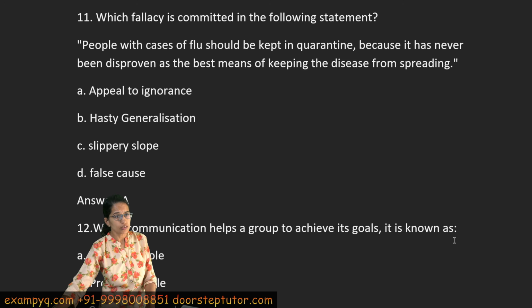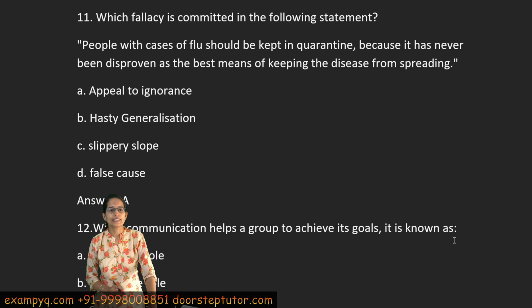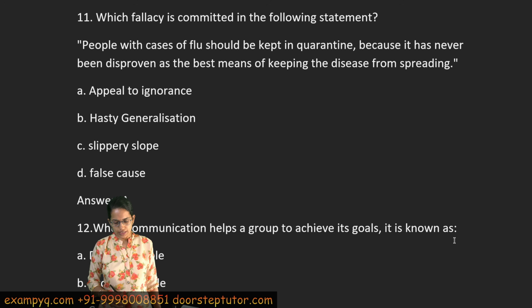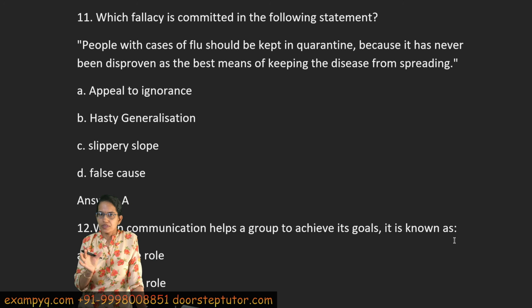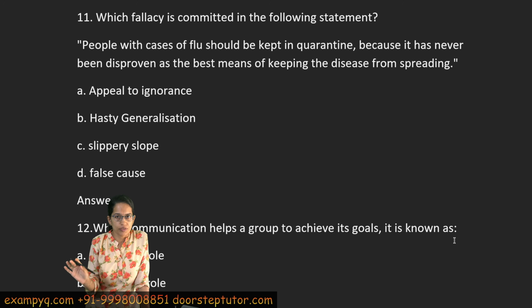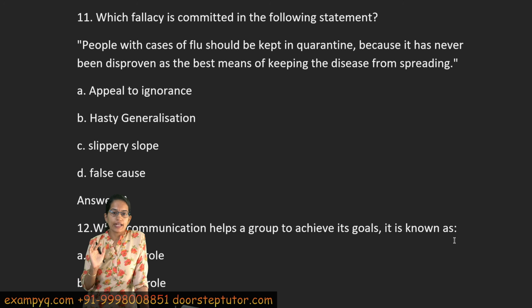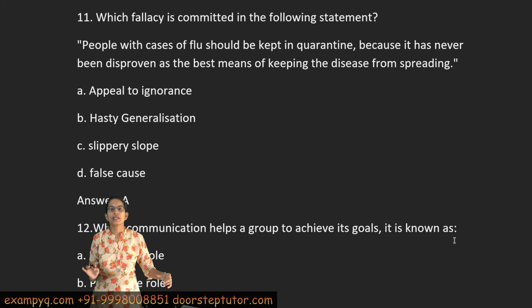Now, the question says, which fallacy is committed in the following statement? People with cases of flu should be kept in quarantine. That's what we had done during the COVID period, right? Now, keeping this in mind, if I say because it has never been disproven as the best method of keeping the disease from spreading, this is an appeal to ignorance.